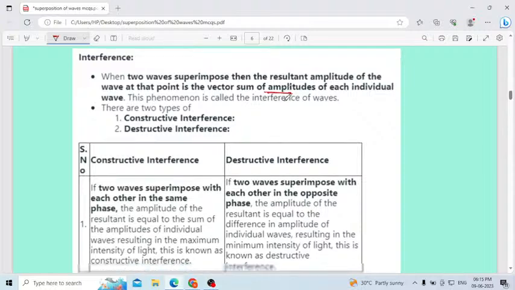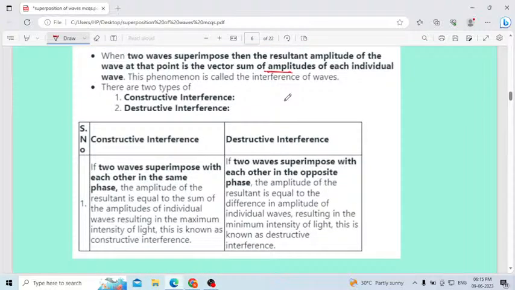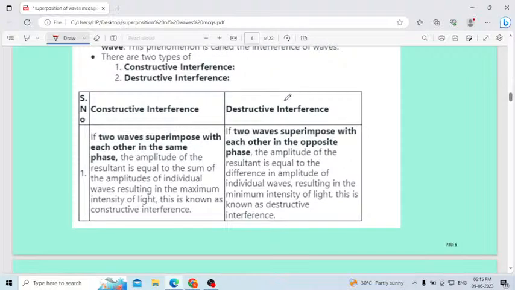This phenomenon we call interference of waves. There are two types: constructive interference and destructive interference. Let us discuss constructive interference. When two waves superimpose with each other in the same phase, the amplitude of the resultant is equal to the sum of the amplitudes of the individual waves, resulting in the maximum intensity of light. This is known as constructive interference.